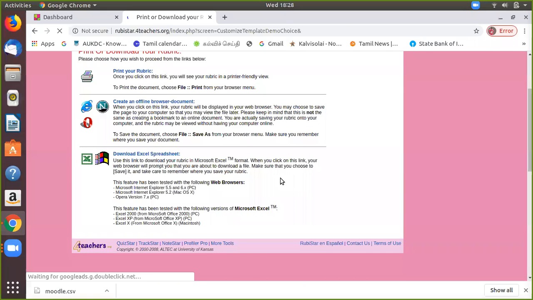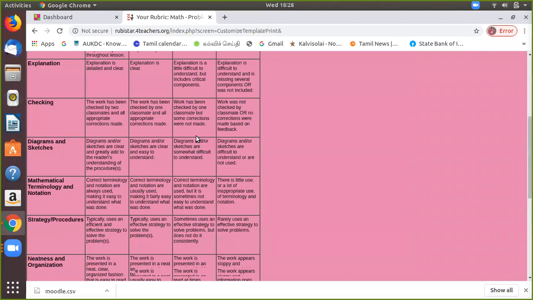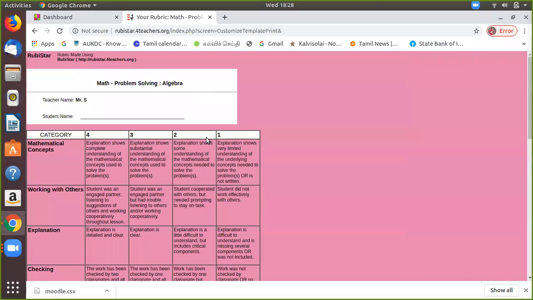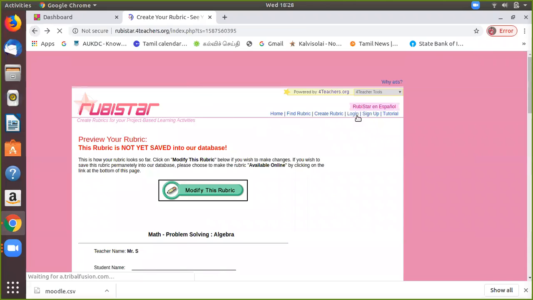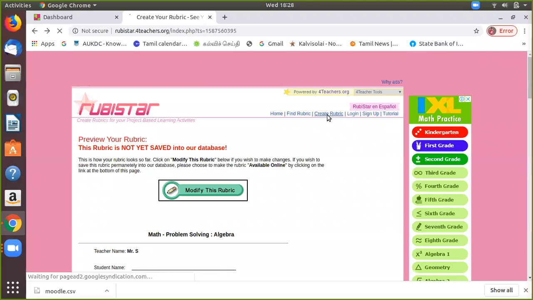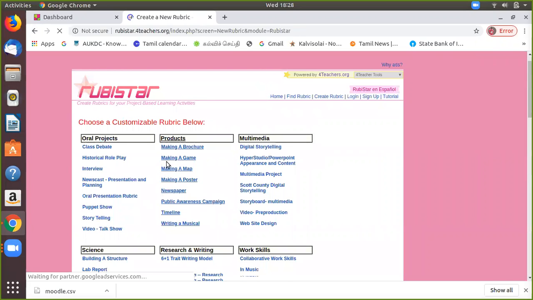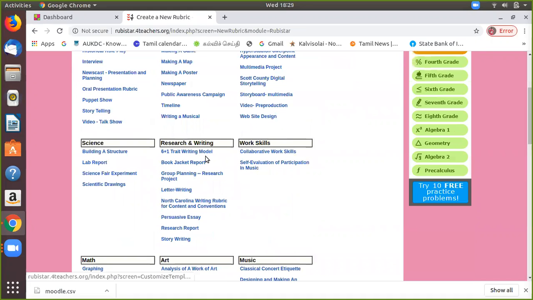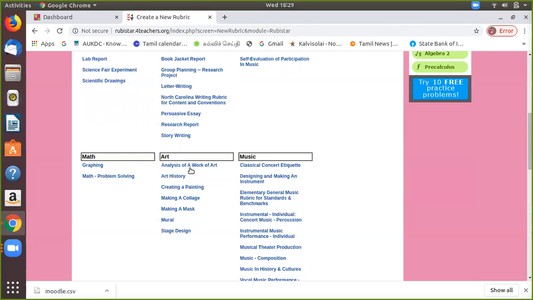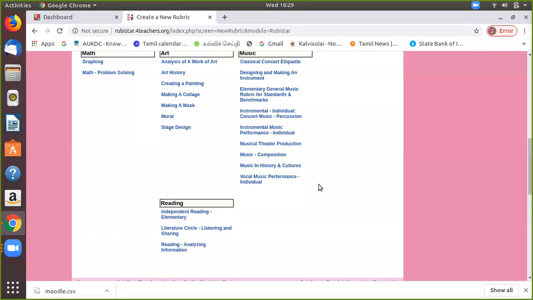So you can take the printout and print out your rubric. It's based on the student assessment process, the evaluation process, based on the concept. It's not only for mathematics. You can create your own rubric structure also by giving this create rubric structure. There are categories like overall project, product, multimedia, science, research and writing, work skills, mathematics, arts and music. So this is a very, very important tool.